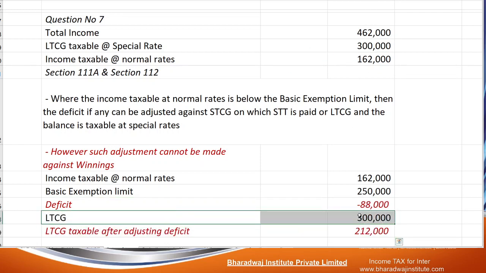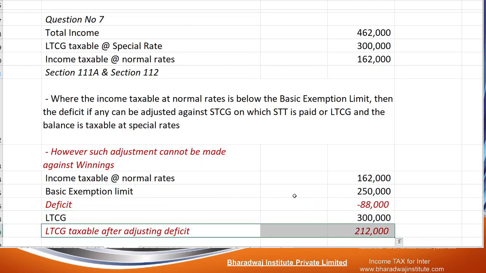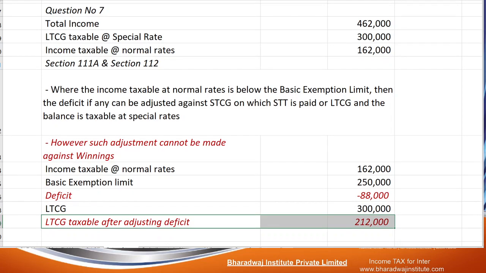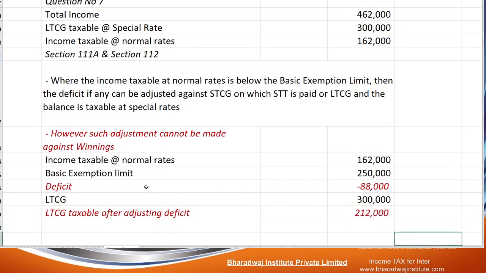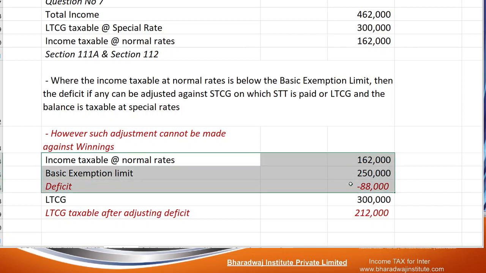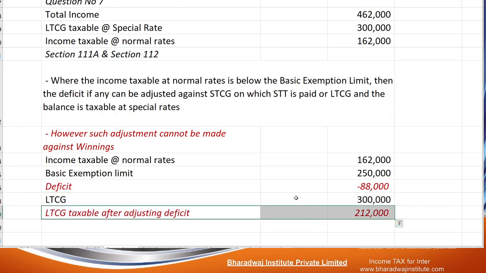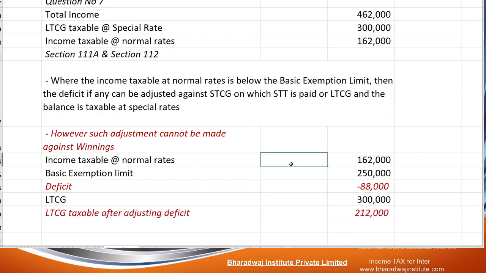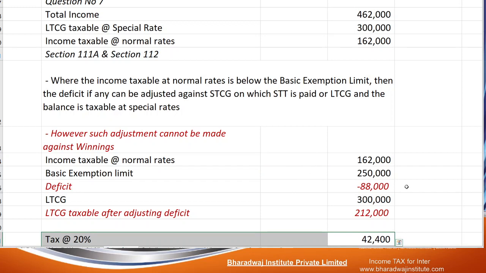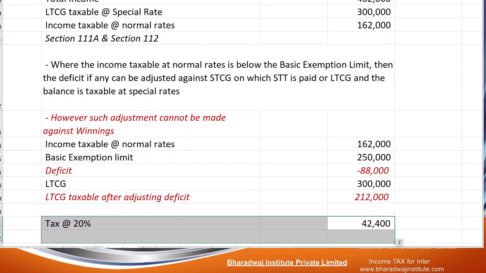So LTCG taxable is going to be only 2,12,000. What is the tax rate? 20%. LTCG is taxable at 20%.